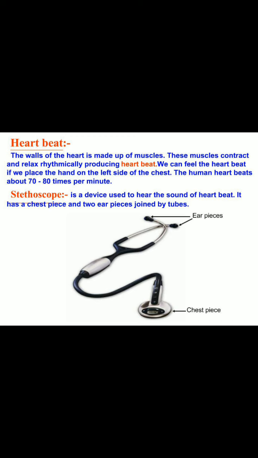Heartbeat. The walls of the heart are made up of muscles. These muscles contract and relax rhythmically, producing the heartbeat. When the heart is contracting and relaxing, pumping, that is known as heartbeat. We can feel the heartbeat if we place the hand on the left side of the chest. The human heart beats about 70 to 80 times per minute.